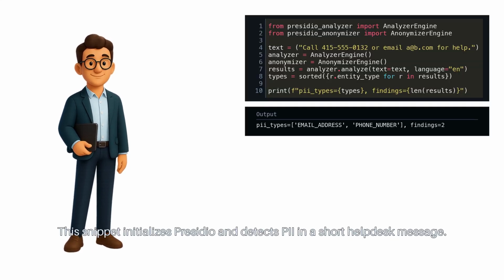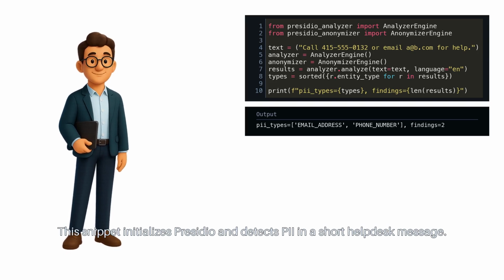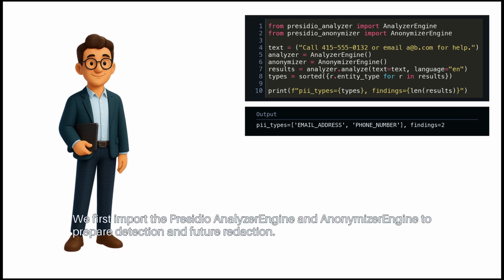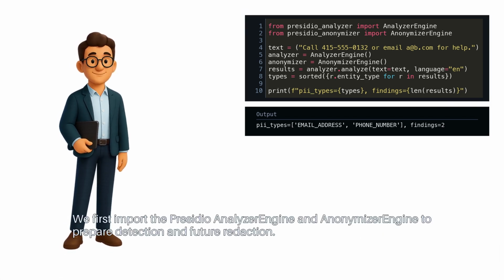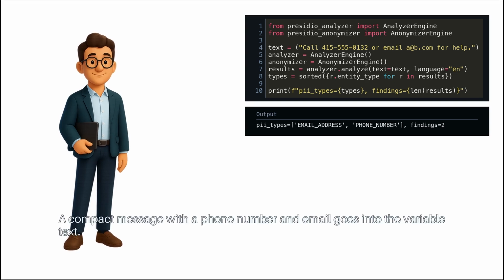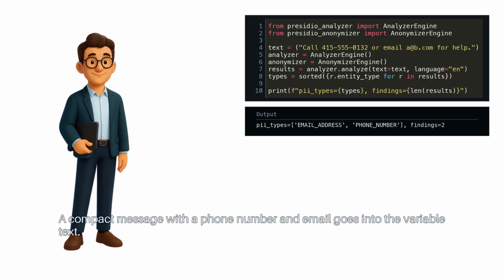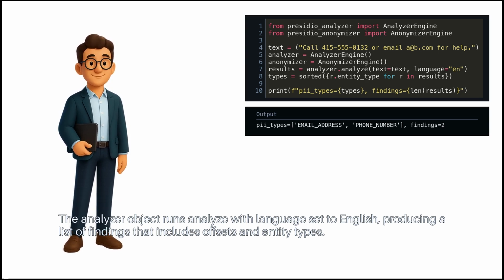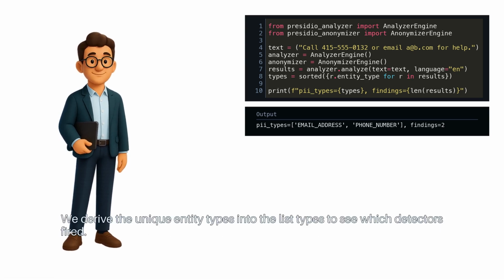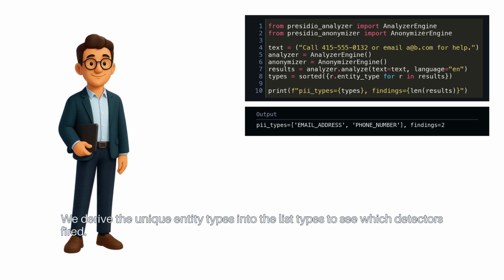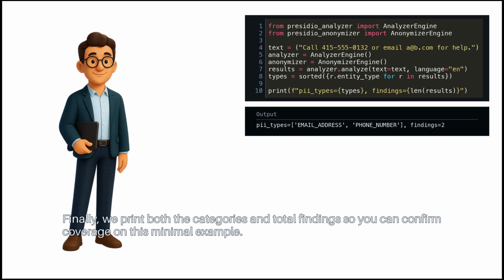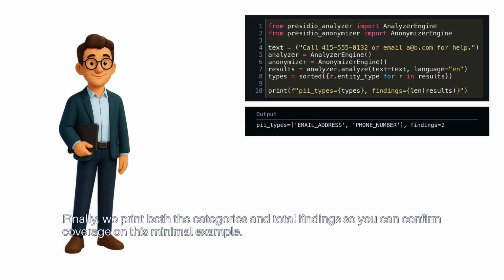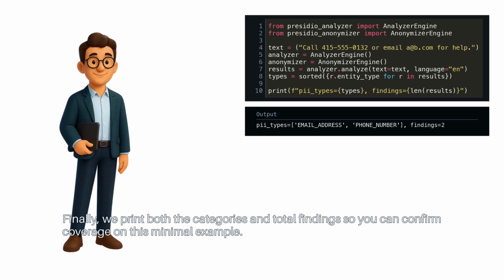This snippet initializes Presidio and detects PII in a short help desk message. We first import the Presidio Analyzer engine and Anonymizer engine to prepare detection and future redaction. A compact message with a phone number and email goes into the variable text. The Analyzer object runs analyze with language set to English, producing a list of findings that includes offsets and entity types. We derive the unique entity types into the list types to see which detectors fired. Finally, we print both the categories and total findings, so you can confirm coverage on this minimal example.